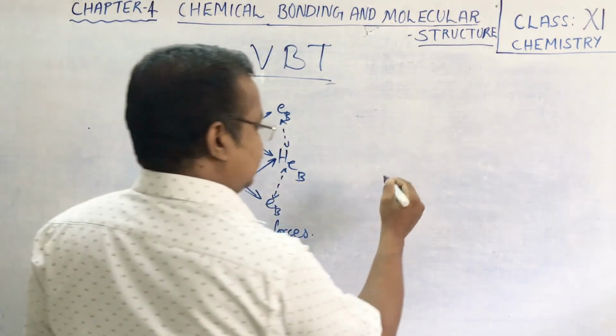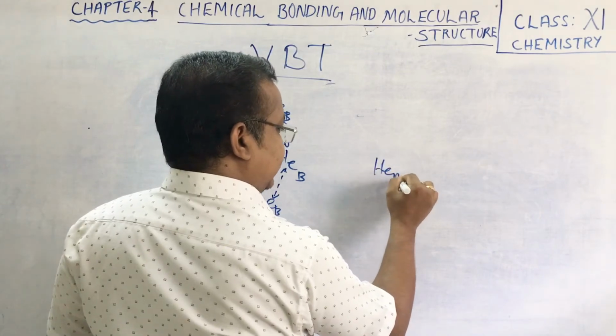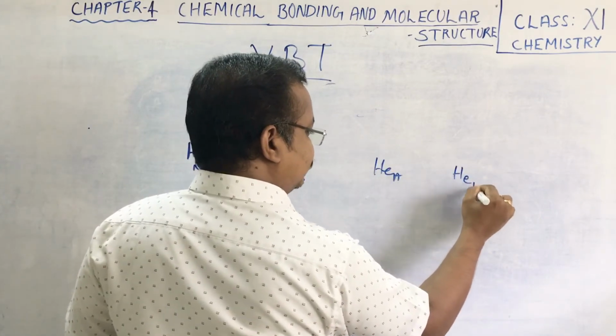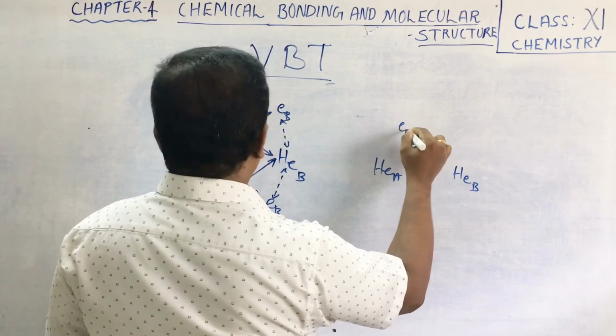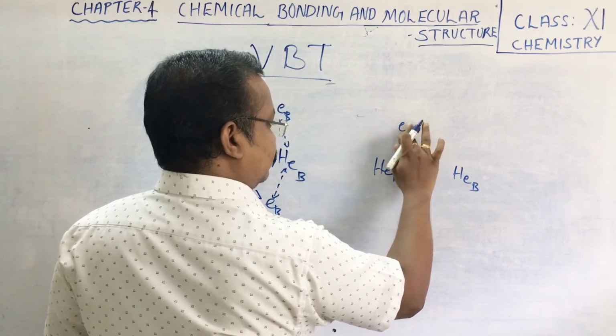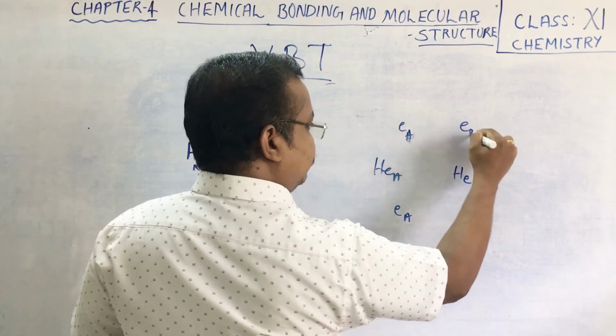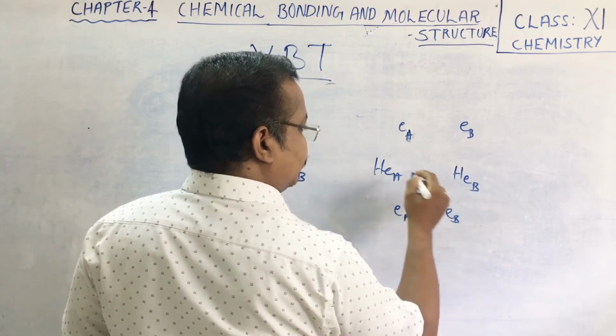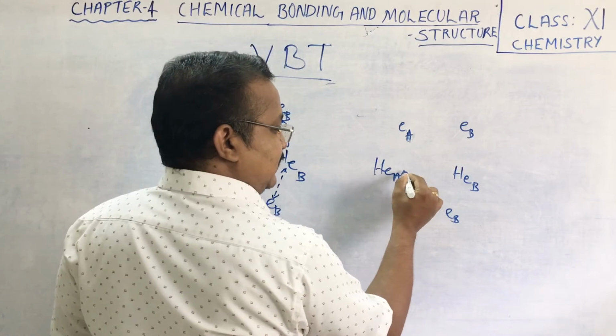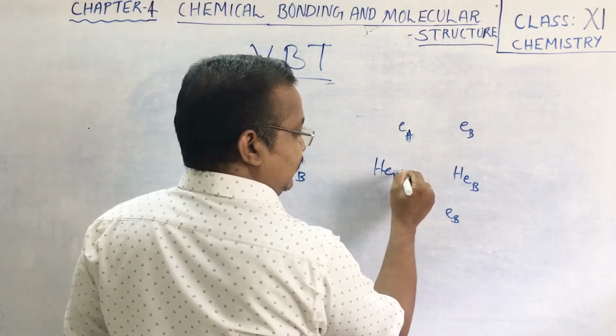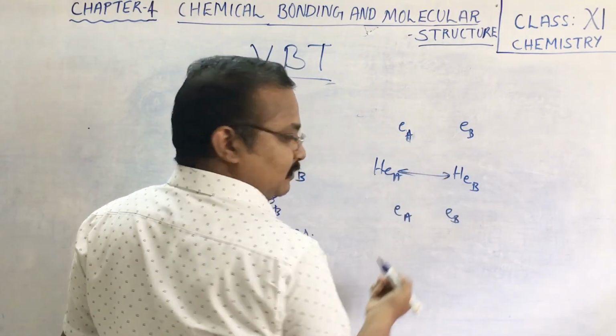And if these atoms, HeA and HeB, in case of repulsion we are talking about, that is EA as well as EB. Now what happens when they approach each other? EA will repel each other, right?